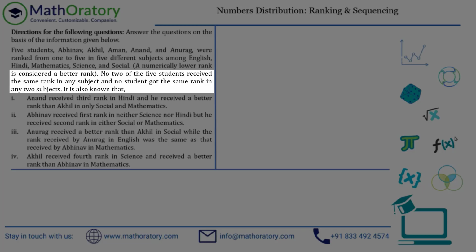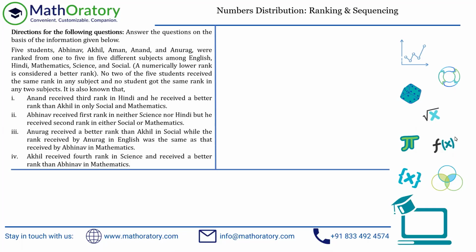No 2 of the 5 students received the same rank in any subject, and no student got the same rank in any 2 subjects. Okay, so whenever I'm reading this particular information, the first thing that comes to my mind is it's a Sudoku thing that is going to happen. So for example, in this particular set, if I take a note of the people out here, Abhinav, Akhil, Aman, okay, Anand and Anurag both are with AN. So I'm just writing AND for Anand and ANU for Anurag or something. And there are these 5 subjects: English, Hindi, mathematics, science, and social. I will write this properly, just for explanation.